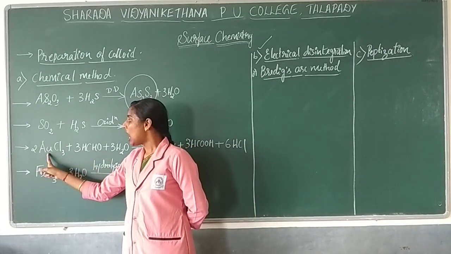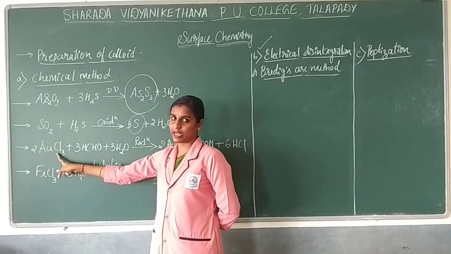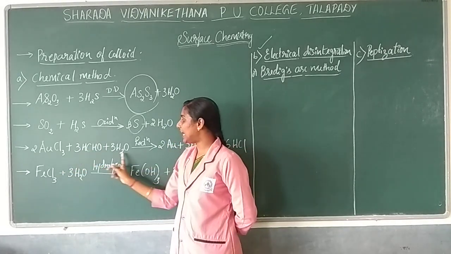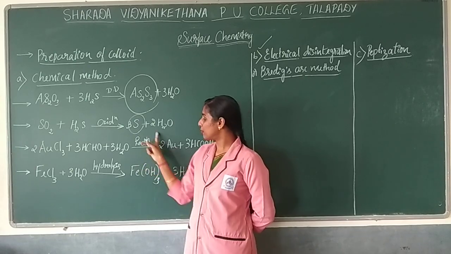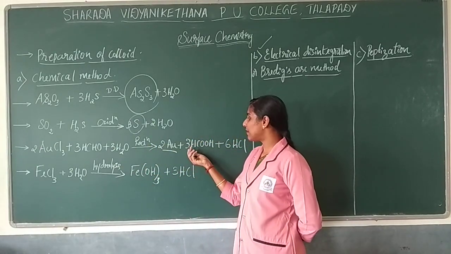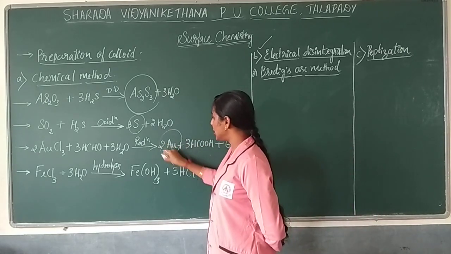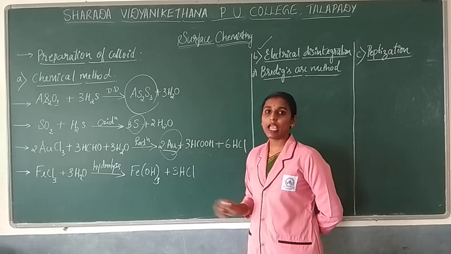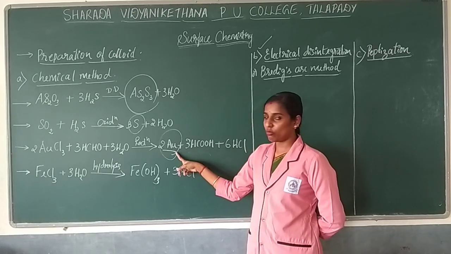The next one is gold chloride reacting with formaldehyde along with water. Here reduction takes place. In the process of reduction you get gold, as well as methanoic acid, and hydrochloric acid formation takes place. So this is your colloidal gold sol. That is one more method.